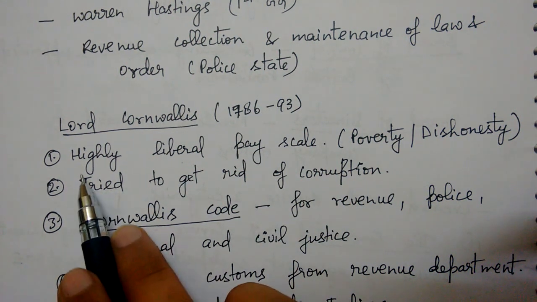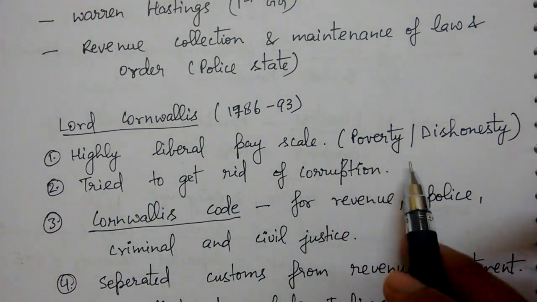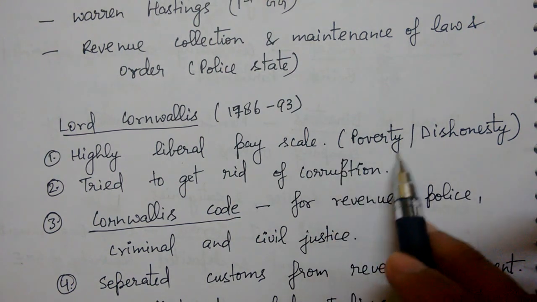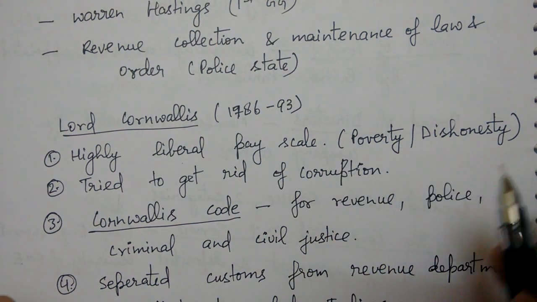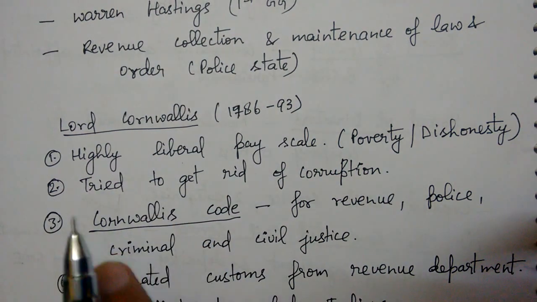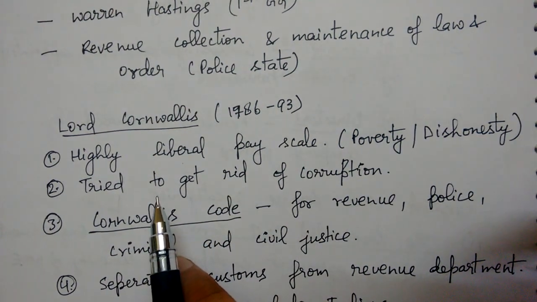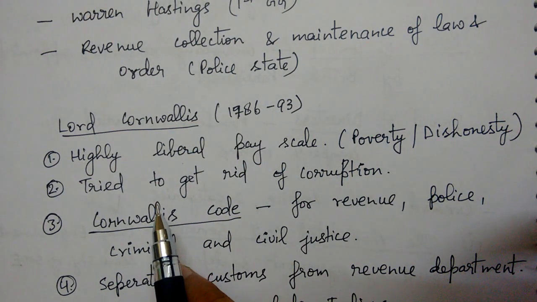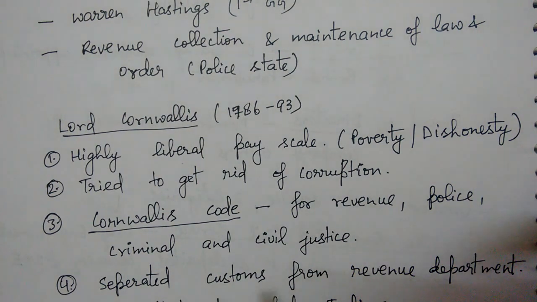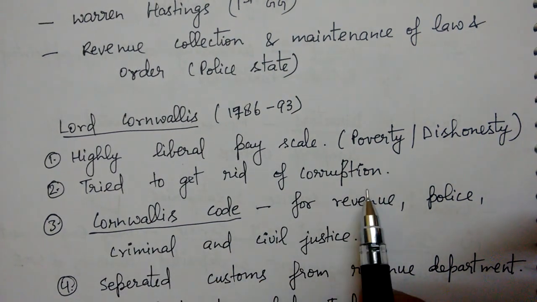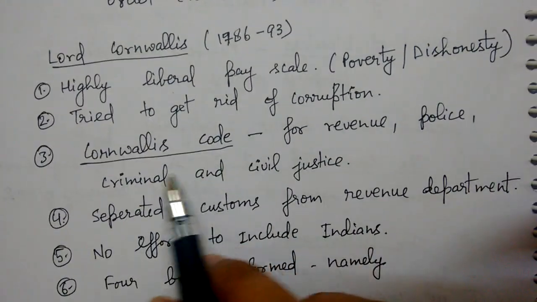So he started a high, liberal pay scale, so that the civil servants are not poor and not dishonest. But this was done only for covenanted civil services, not for uncovenanted. Indians were still paid very little, but the Britishers were paid a very high scale, so that they don't become dishonest, and to try to get rid of corruption. The same thing applies if you are increasing the pay scale.